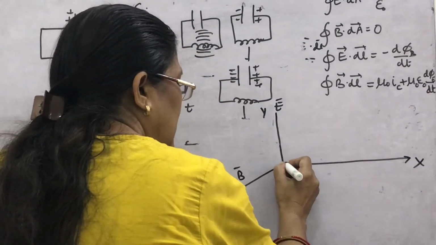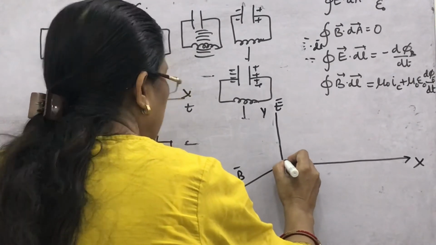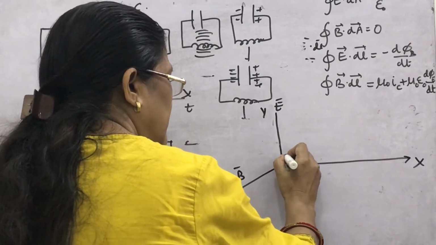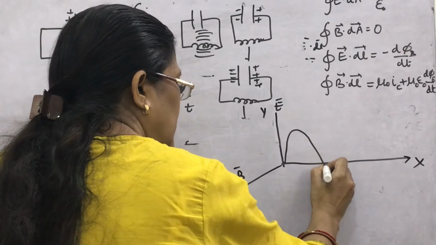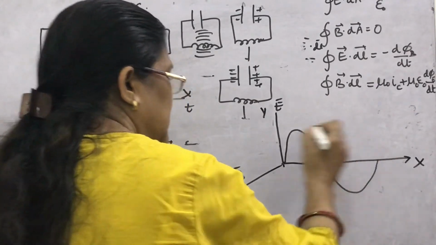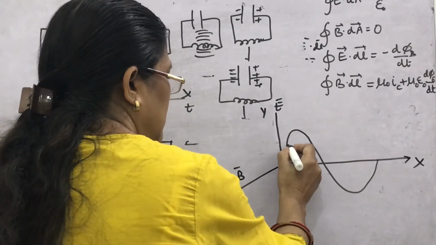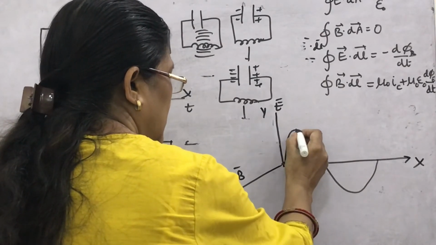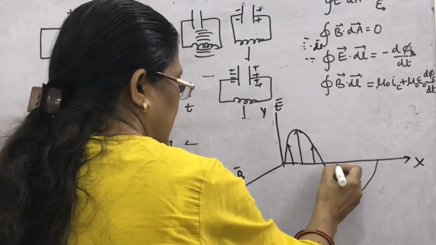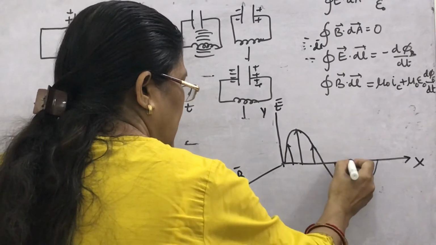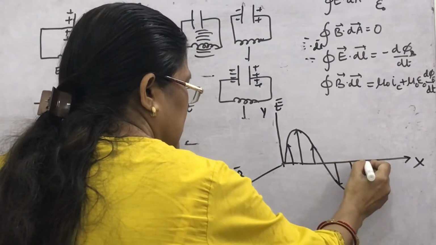How will you draw the electric field? If you begin the sinusoidal curve from 0, then this is how you will show the electric field oscillations. These are the oscillations of the electric field which vary like this.